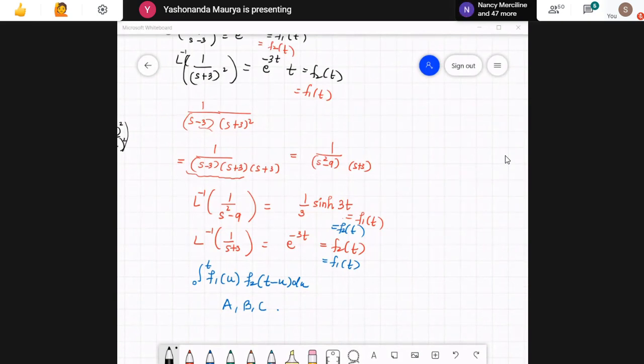Ma'am, if we have not marked all, we will not get marks now. I told you that in the instructions only. If you have missed even a single option, then you will not get marks for that.